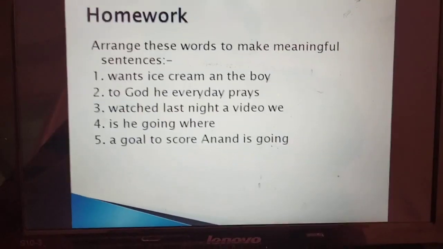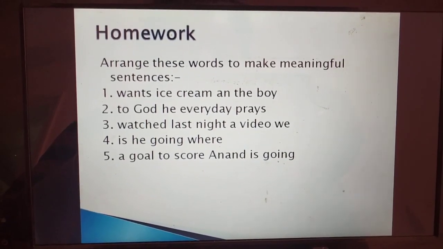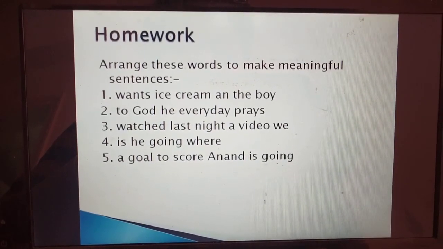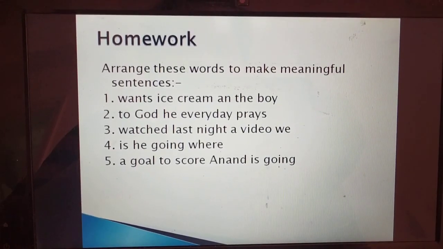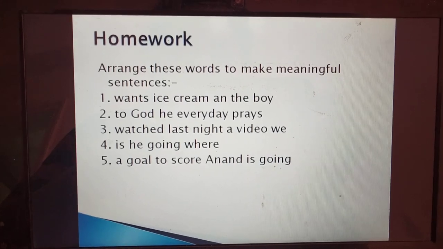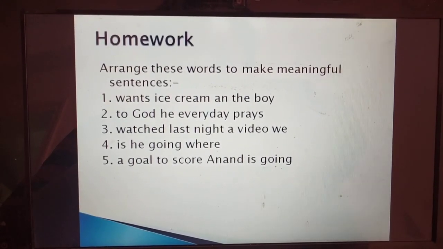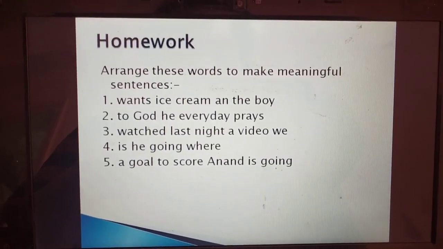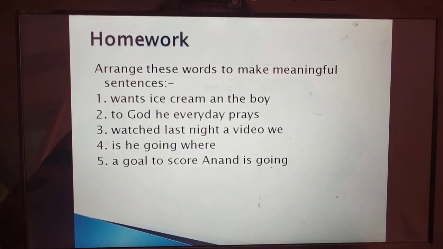Now you have to arrange these groups of words to make meaningful sentences, and don't forget to end these with their proper punctuation mark. And these punctuation marks are full stop, question mark and exclamation mark, and you will use them according to the type of sentence.